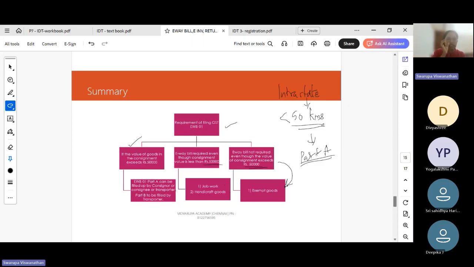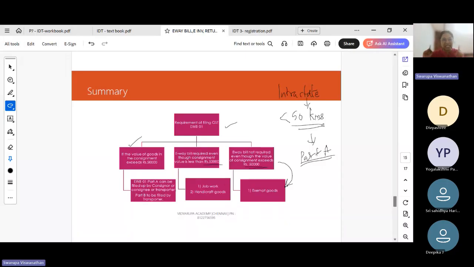So we will study only the interstate as per CGST. Interstate supply, the limit is 50,000. If the consignment value goes beyond 50,000, you have to generate e-way bill. Okay. If it goes beyond 50,000 also, you need not generate e-way bill with respect to exempt goods. If it is less than 50,000, still you have to generate e-way bill for job work and handcraft.